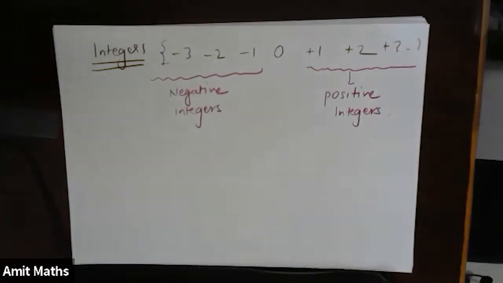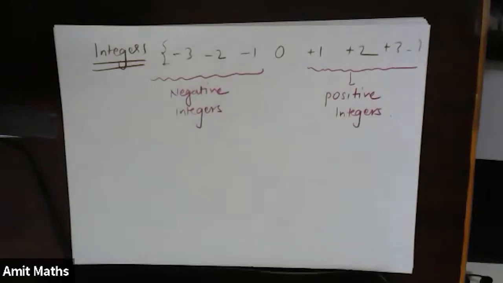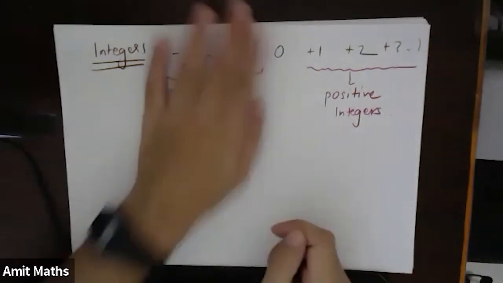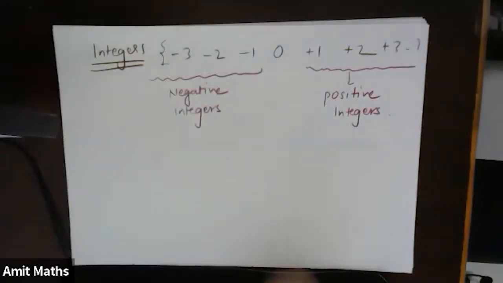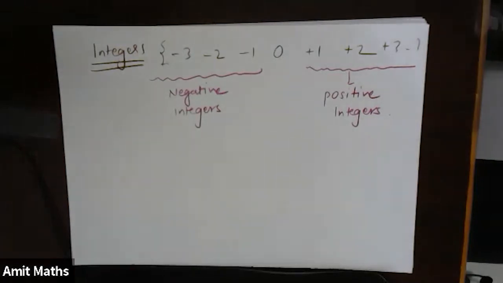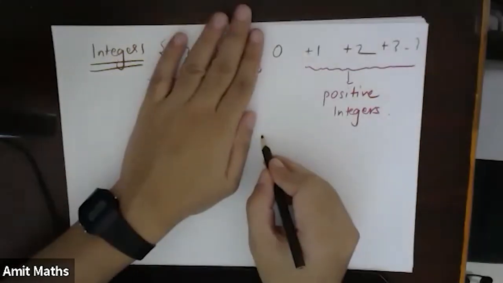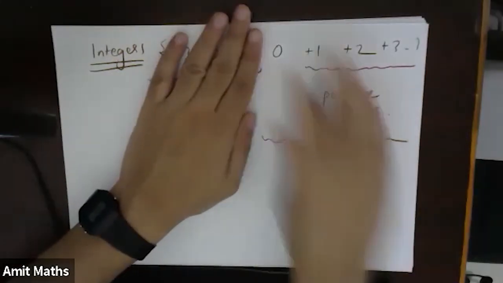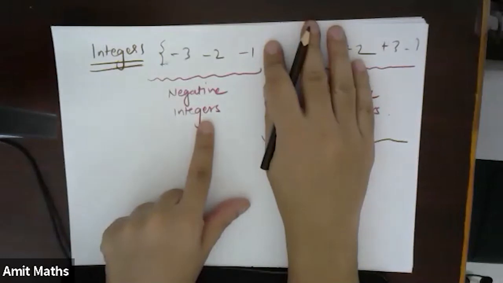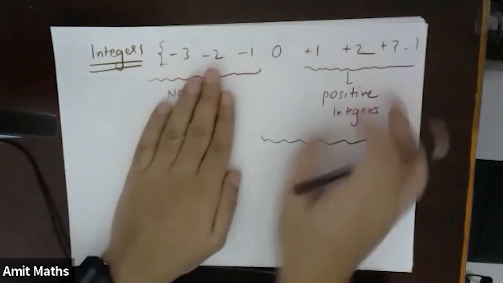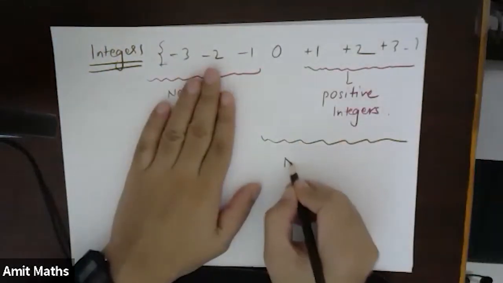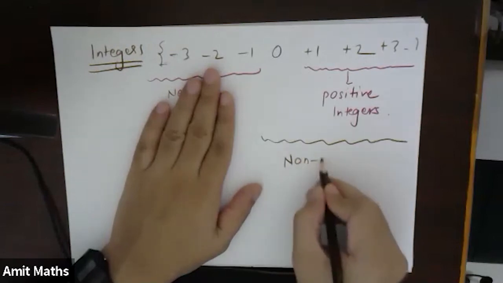Now you say, sir, why are we so biased towards 0? Why are we excluding 0 all the time? Suppose I have to include 0, 1, 2, 3, 4; what will you call that in terms of integers? If we include 0, this part was known as negative, so the remaining we will call non-negative integers.